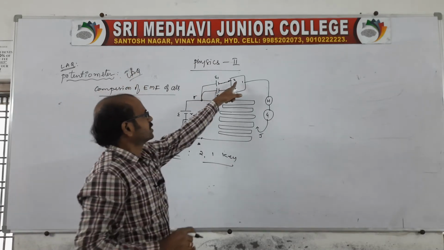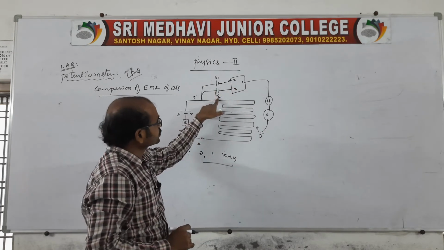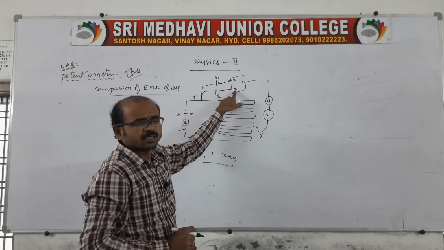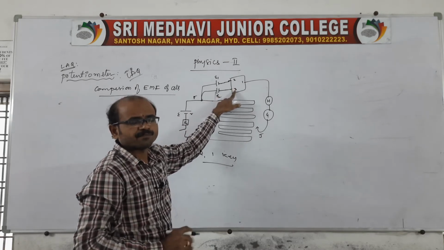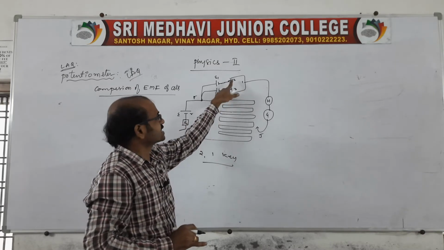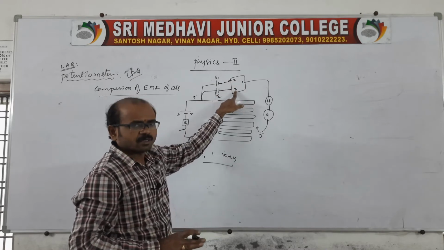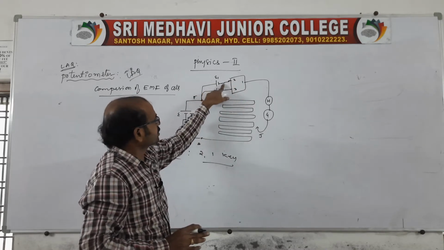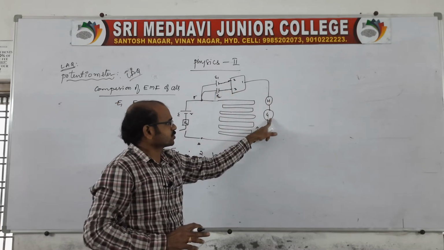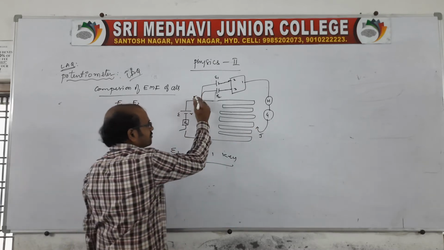Now with 2 and 1 closed, because we are using E1, key 3 is only open, so there will be no current flow through key 3. Only current flows through 2 and 1, which are internally connected, through the EMF E1, and reaches the high resistance, the galvanometer and the jockey. Therefore, the jockey is adjusted on the potentiometer wire.